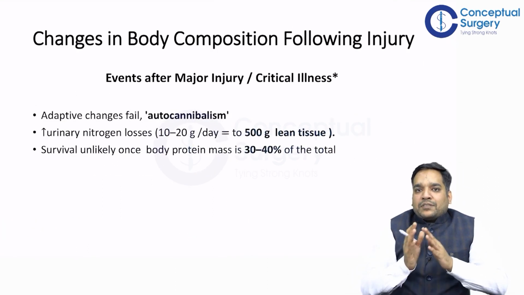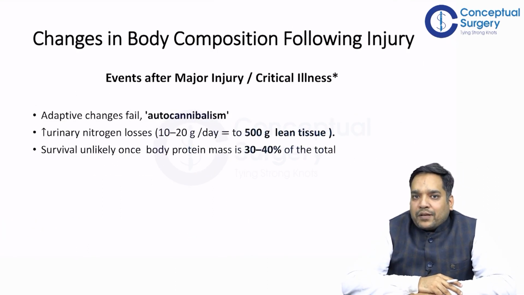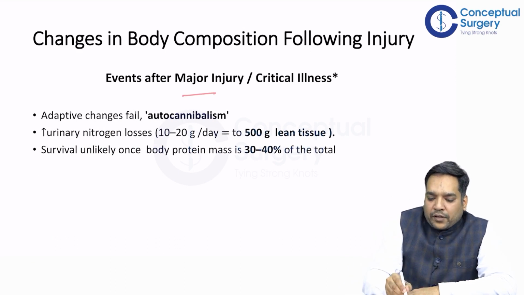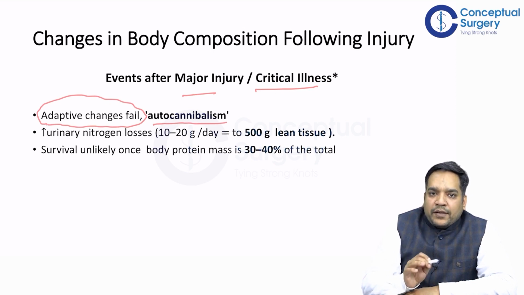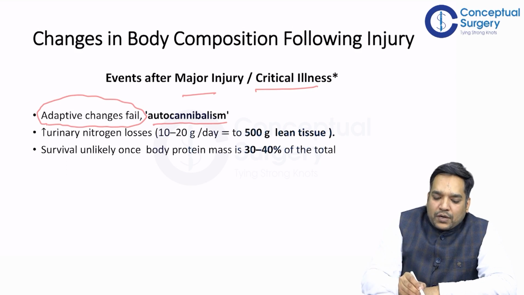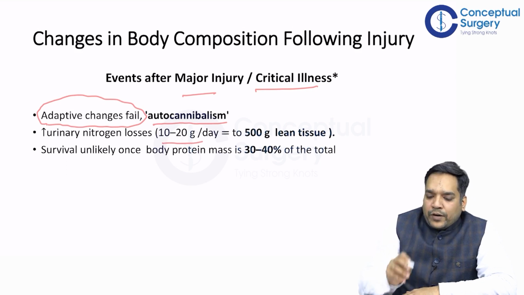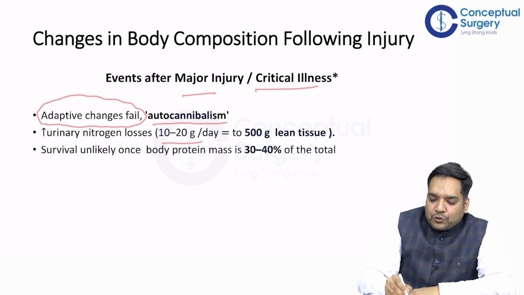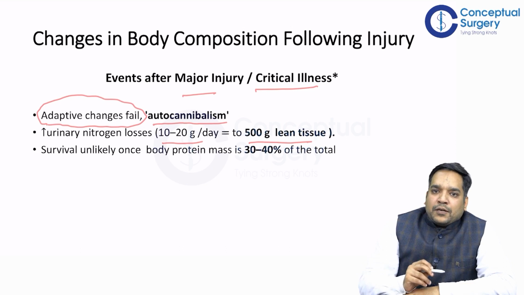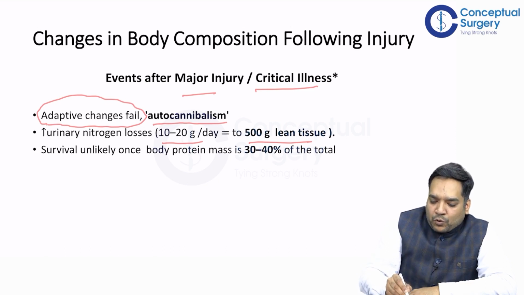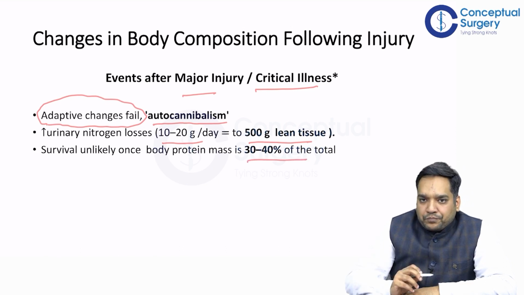Now we have discussed starvation. What happens to body composition in major injury or critical illness? Adaptive changes don't happen here, so this leads to autocannibalism. There is a massive urinary nitrogen loss of 10 to 20 gram per day, which is equivalent to losing half a kg of lean tissue per day. This is a huge amount. Once protein mass falls to 30 to 40% of the total, survival is unlikely.